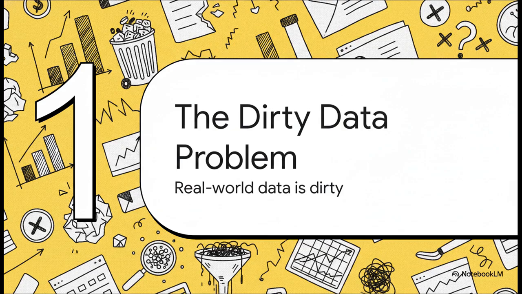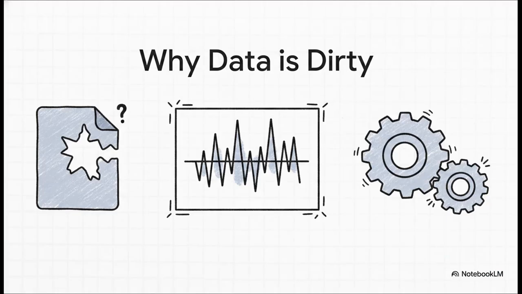Because the unavoidable reality here is that real-world data is just, well, dirty. So the crucial point we really have to establish right off the bat is that real-world data is fundamentally flawed. It acts as a massive roadblock to accurate statistics. But how does it get so dirty in the first place? Well, it generally falls into 3 buckets. First, it's incomplete. This means it's lacking attributes, like, say, an unrecorded occupation. This is often just due to human error, some misunderstanding at data entry, or even hardware problems.